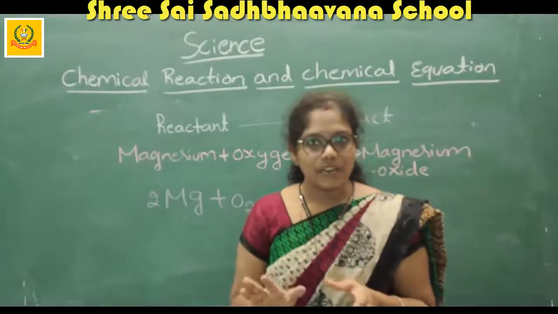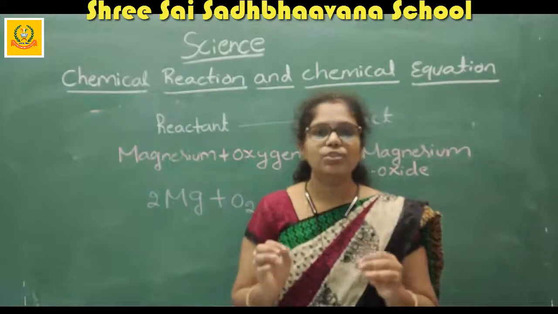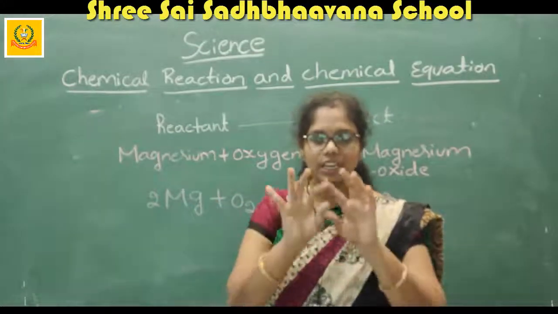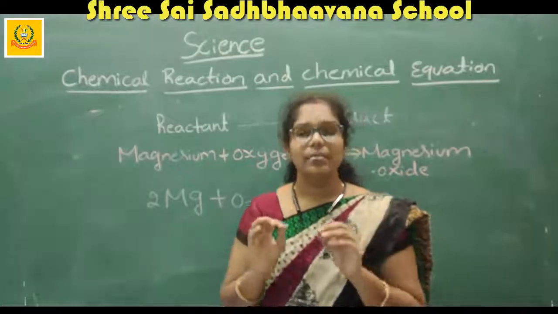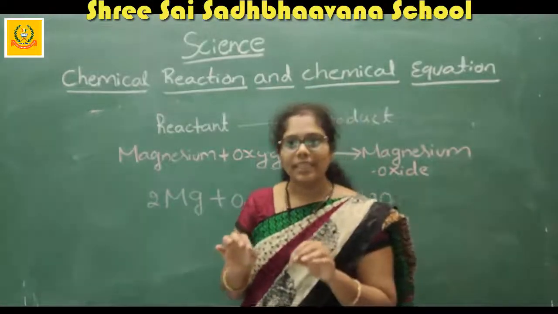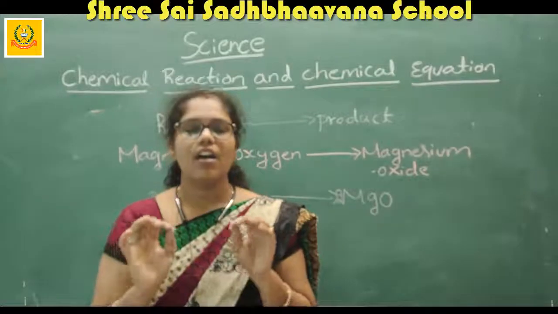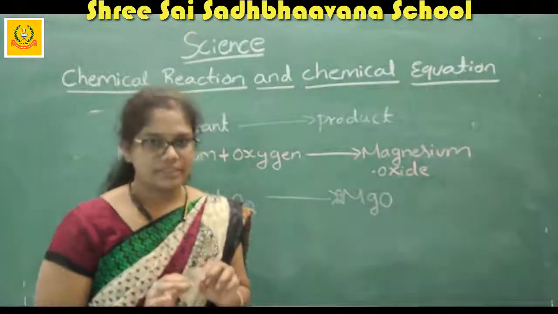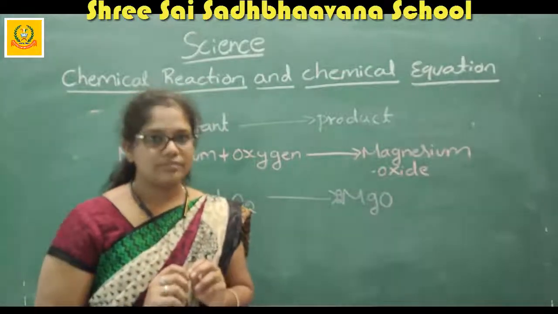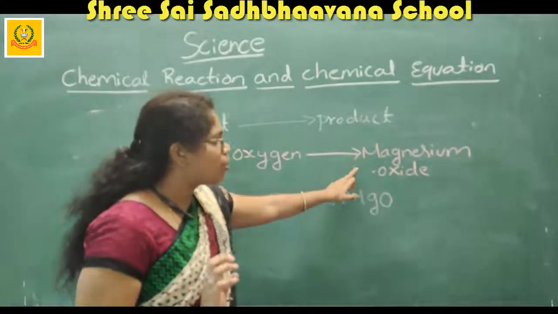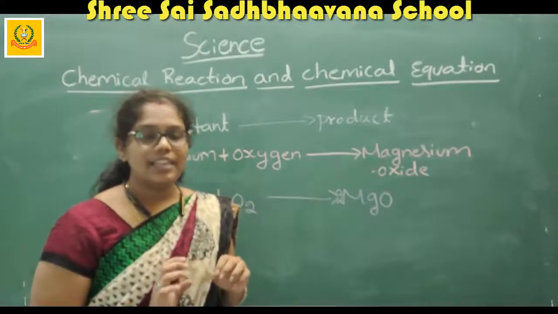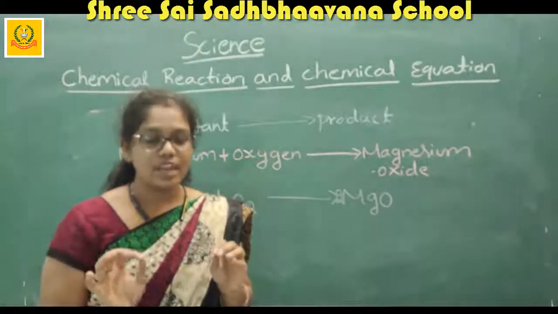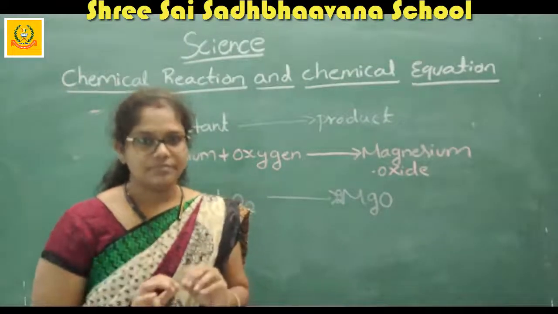We are not using the symbols of the elements, but the full names of the elements. Magnesium reacts with oxygen to form the new product, magnesium oxide. The writing of reactants and products in words is known as the word equation.